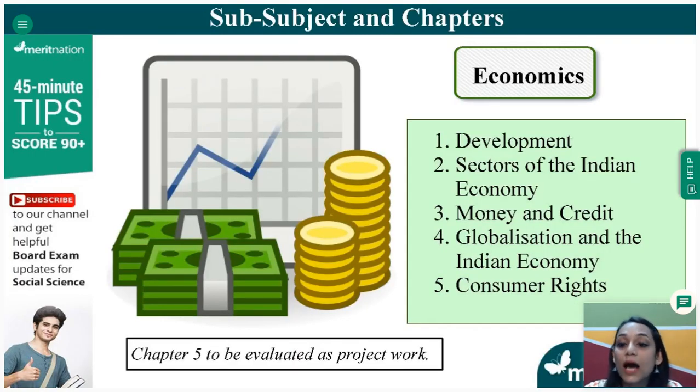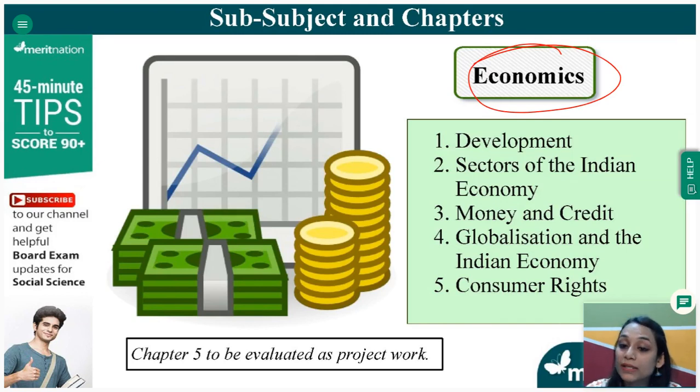Okay. Now we come to the last sub-subject, which is economics. Economics, I think, is one of the shortest sub-subjects, and also one of the easiest sub-subjects that you can study in socials. And because this is a very interesting subject, it is all concept-based. You need to understand the concepts of economics. So this is one subject in SST for 20 marks in which you can actually score very well.